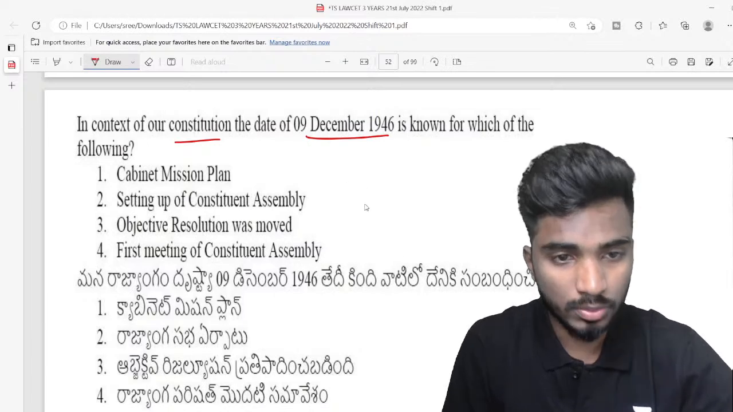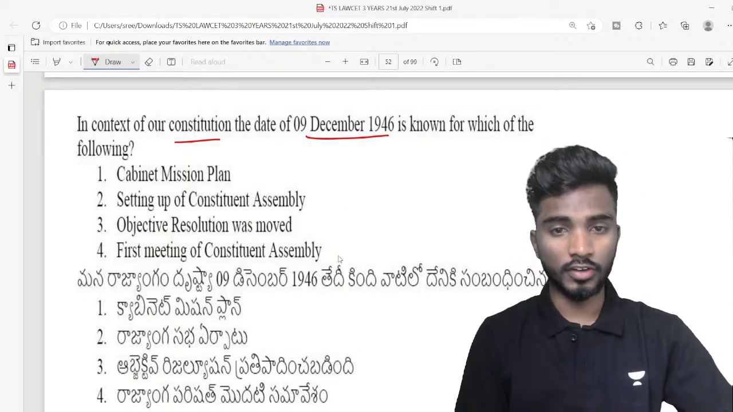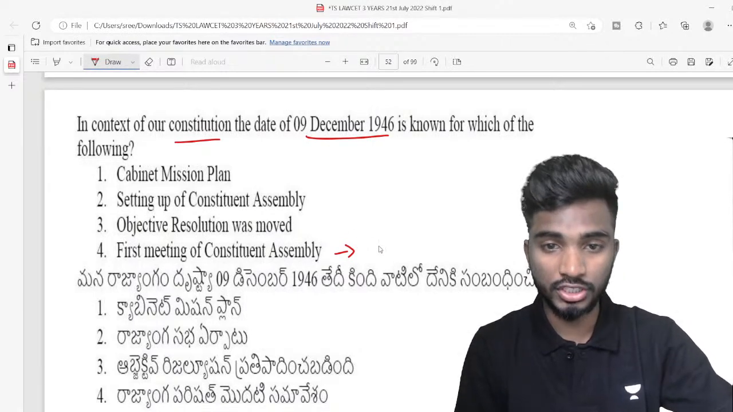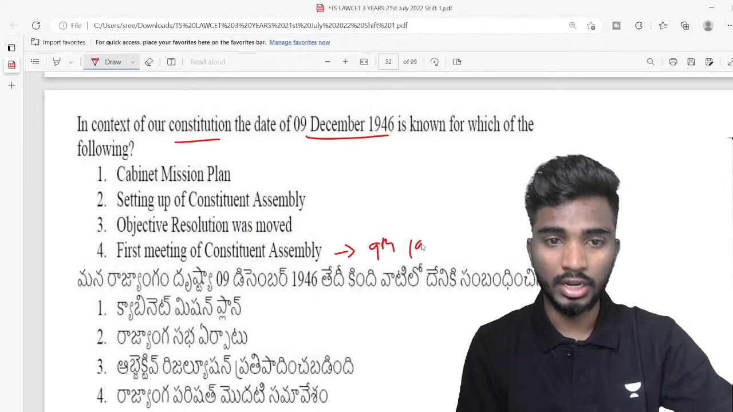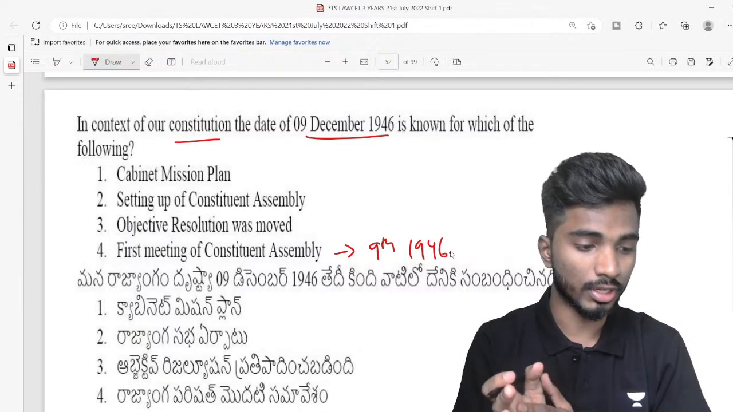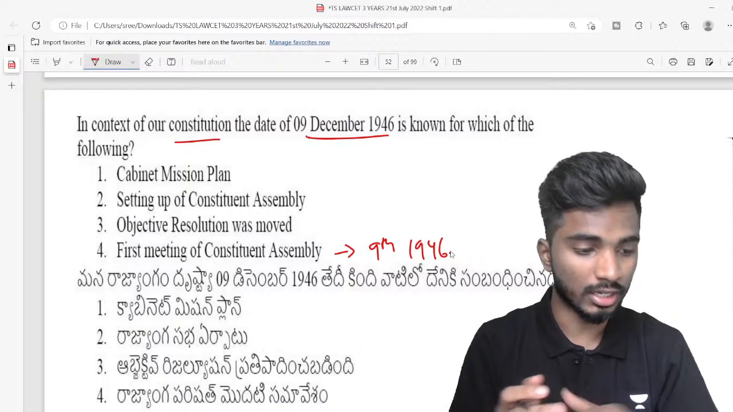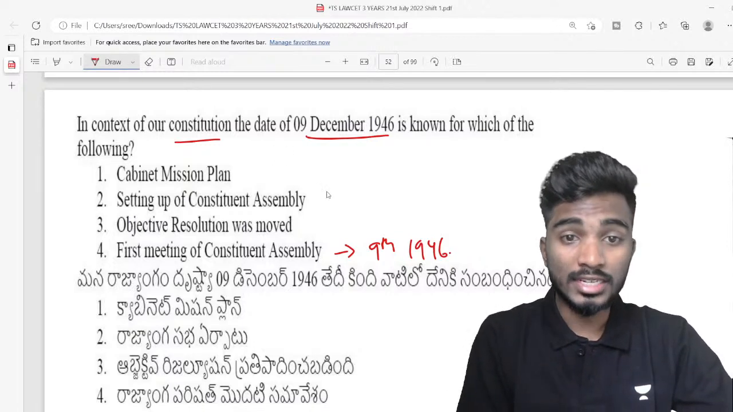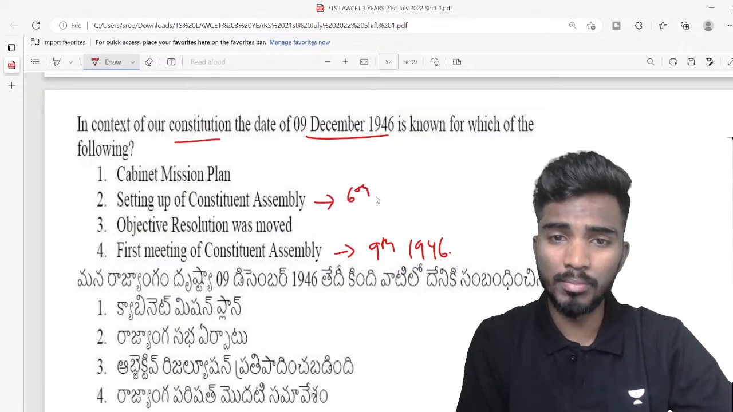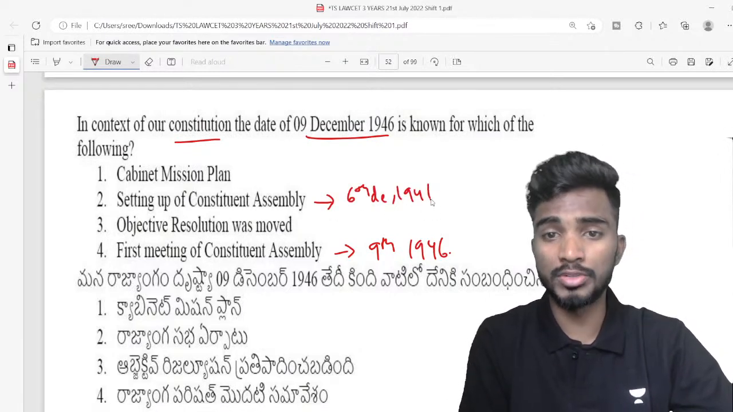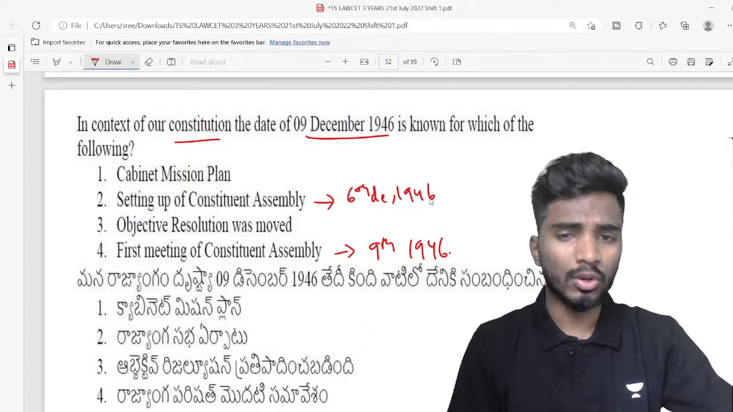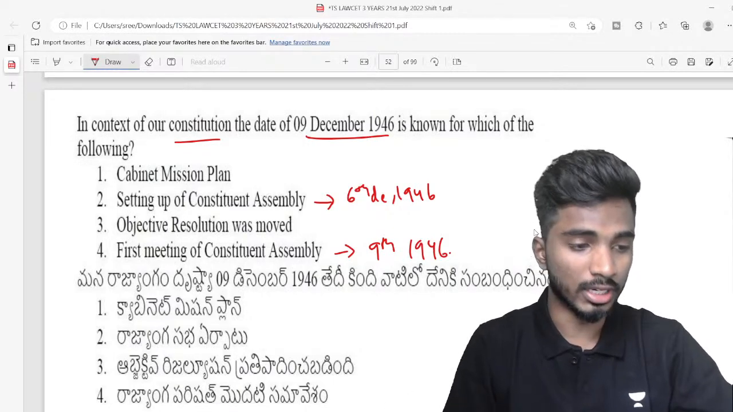So this was the date when the first meeting of Constituent Assembly was held. So Constituent Assembly first, that is 9th December 1946, they sat for the first time and started the discussion. Very good Nidhi, excellent. Okay, and setting up of the Constituent Assembly. So the Constituent Assembly was set up on 6th December 1946. That is, everything is set up, members are appointed, seats are allotted and everything. And 3 days later we started our first meeting, right?